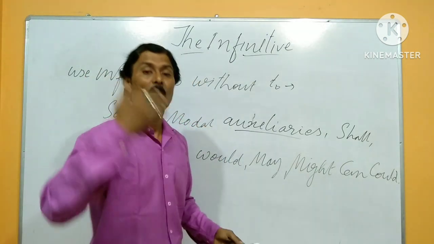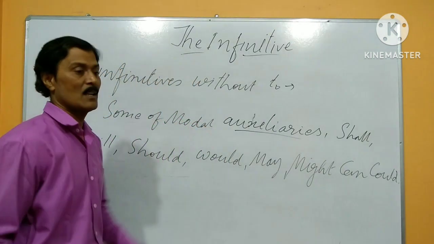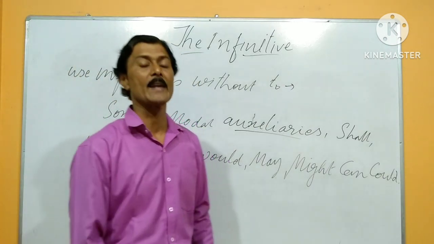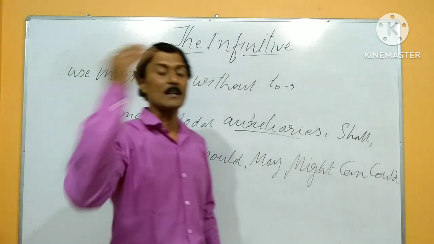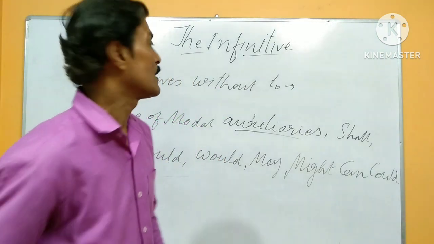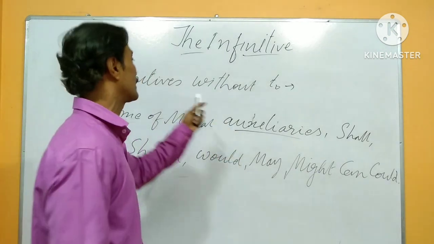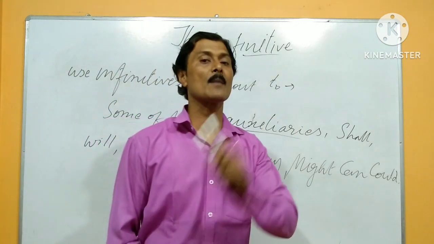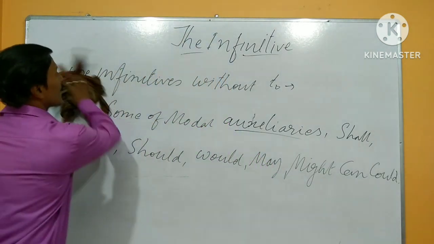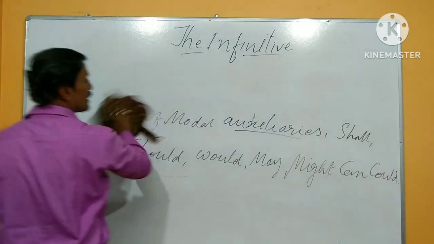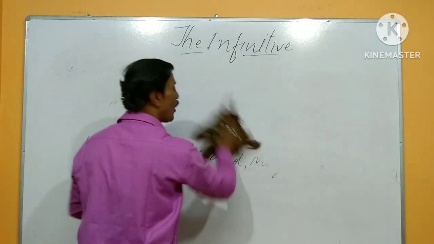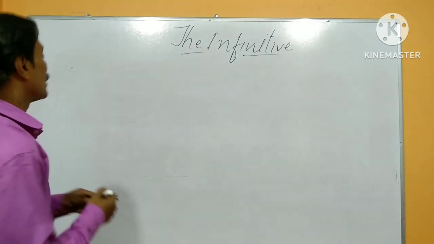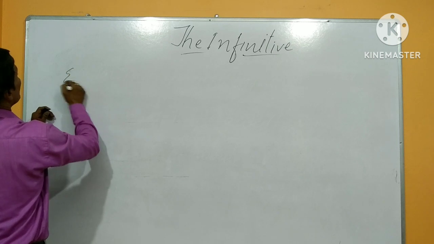And some verbs in the English language: let, make, bid, begged, need, and some others like hear. With all these words, we don't use to to make a bare infinitive. If I give examples, I hope all of you are clear what the bare infinitive, or another name, plain infinitive, is. So let's start with bare infinitive examples.